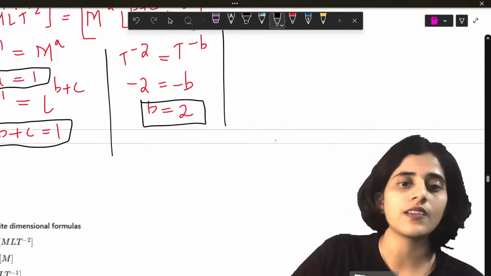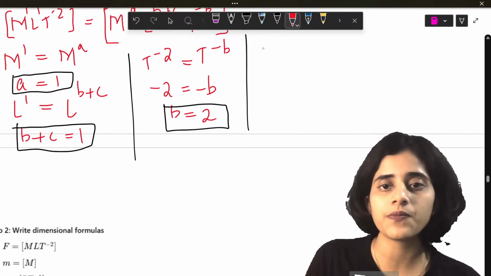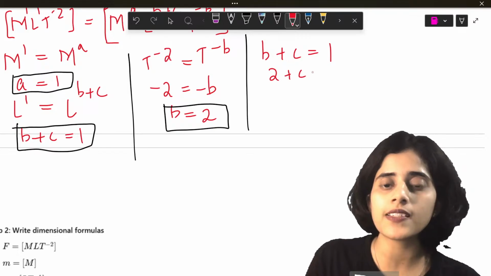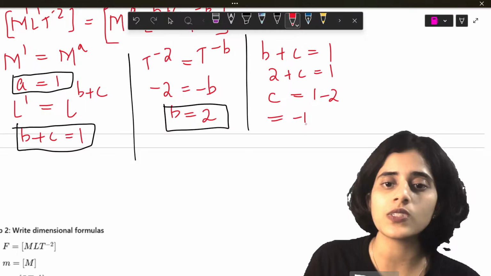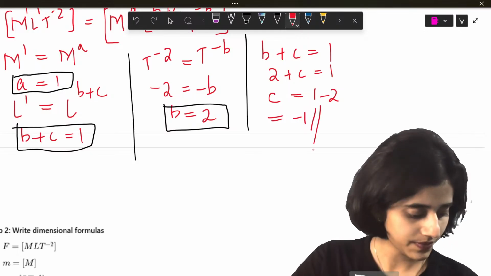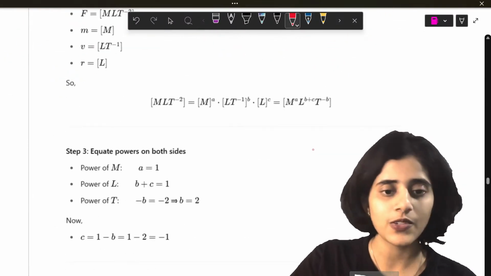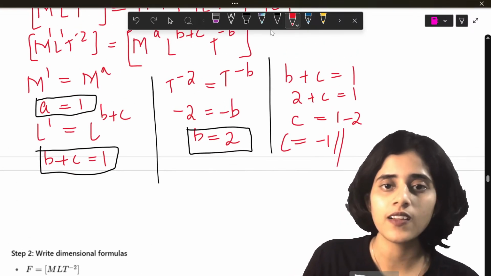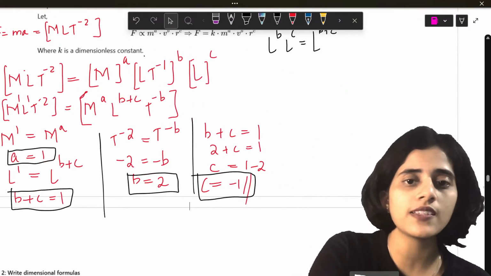Okay. So now B plus C. B plus C is equal to 1. So 2 plus C is equal to 1. C is equal to 1 minus 2, which is minus 1. Okay. Now I have A, B and C.